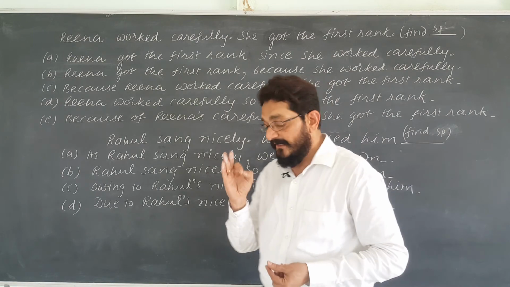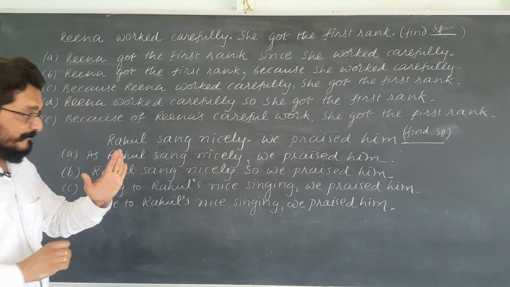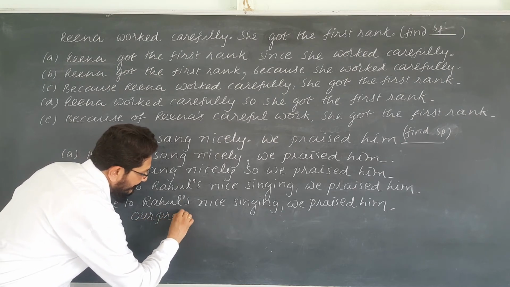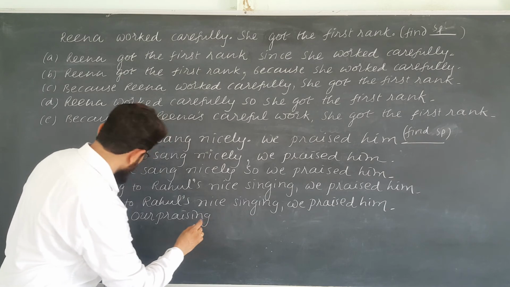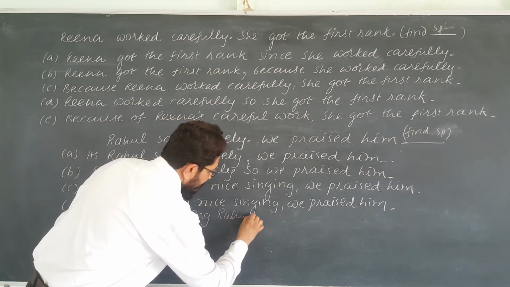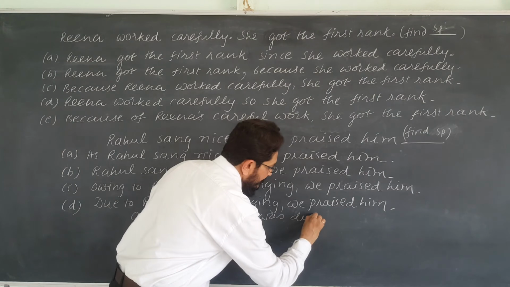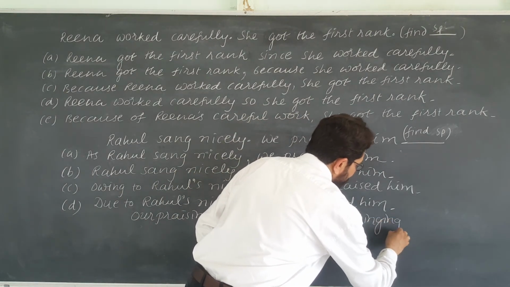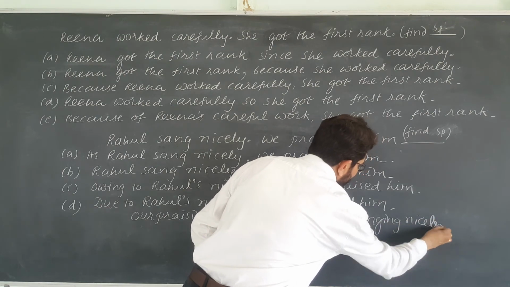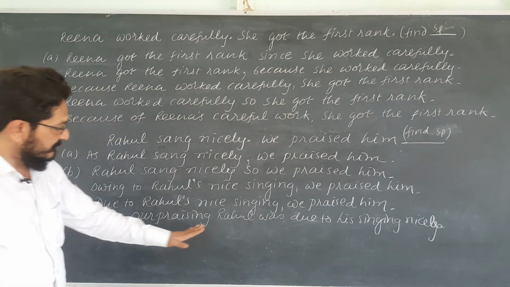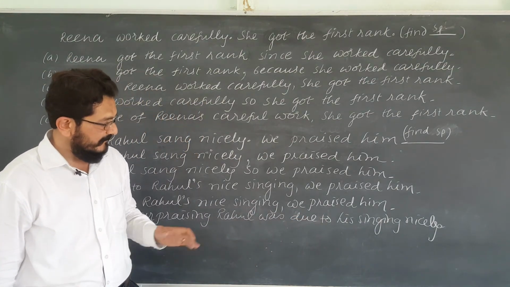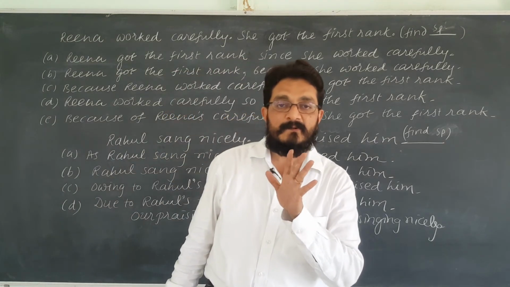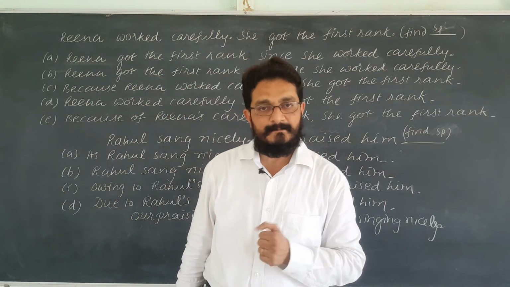Suppose there is a correct answer with due to, do you know what kind of sentence it should be? Praising Rahul was due to his singing nicely. It should be a sentence like this. Or praising Rahul was due to his singing nicely is correct. Now I give you four or five sentences for your homework.